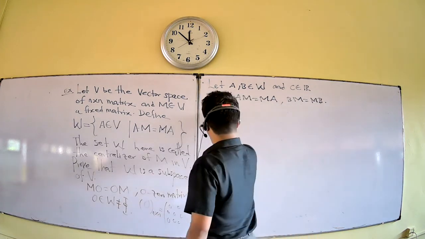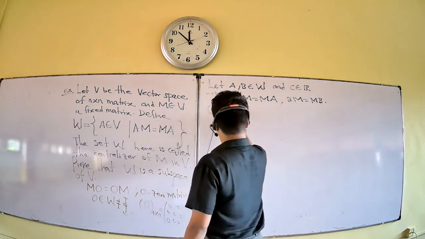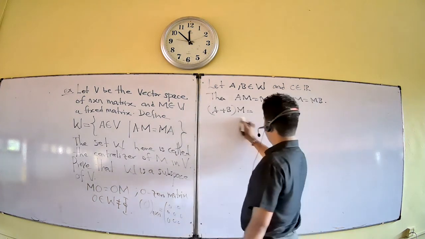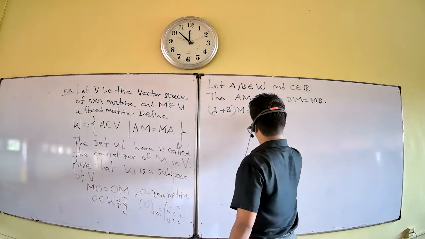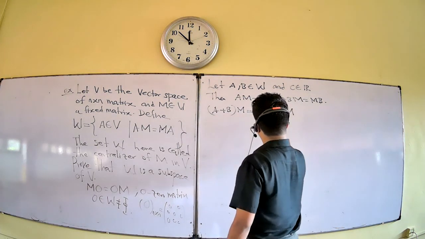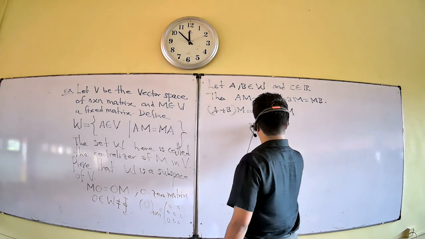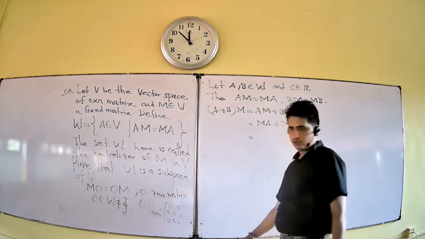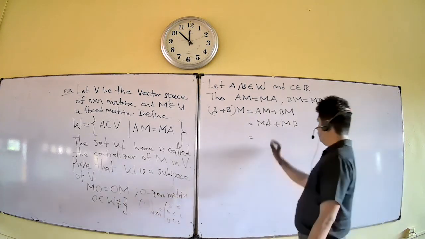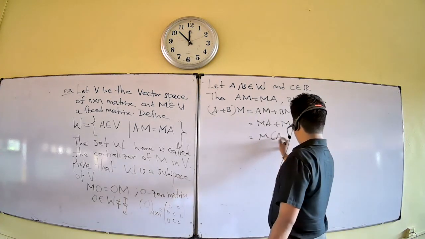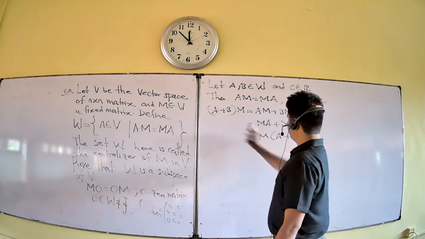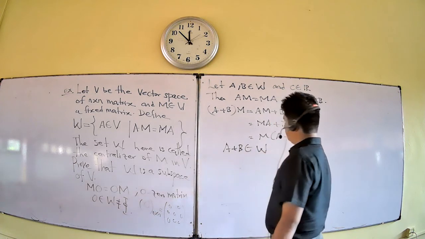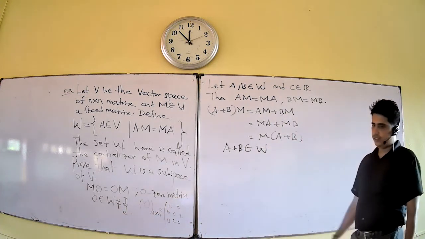Now consider A plus B times M. Here all are matrices, so we can use the distributive law: AM plus BM, which is MA plus MB, giving M times A plus B. So A plus B is in W, satisfying the vector addition.